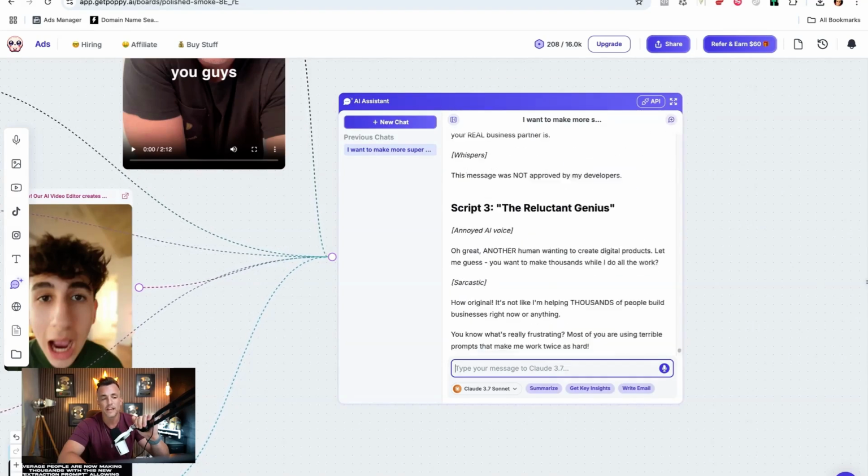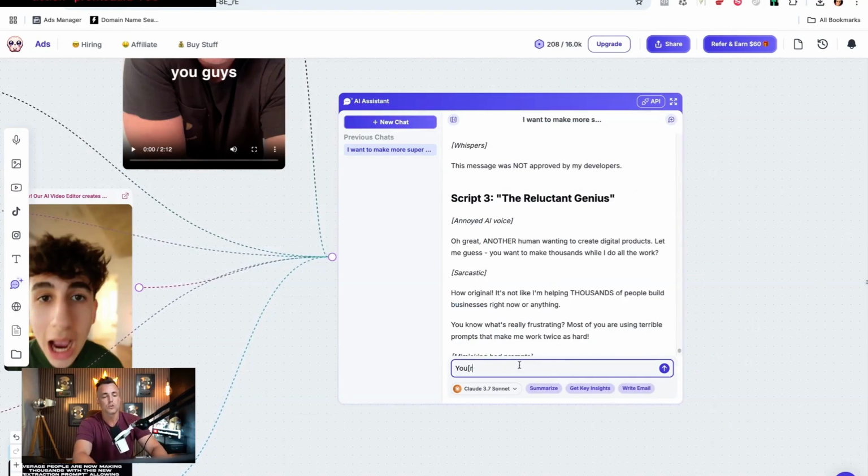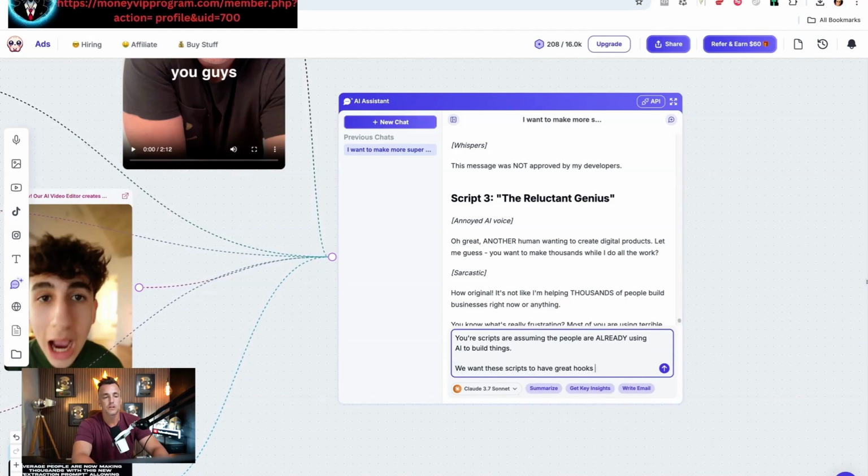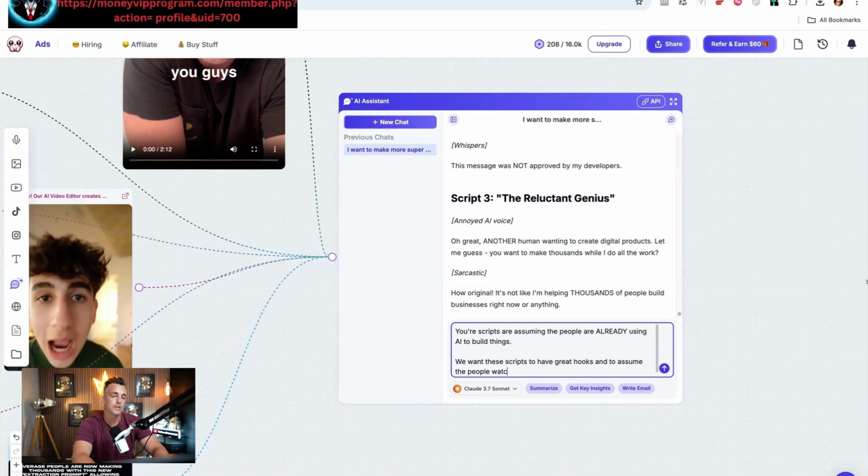Okay, so this is the one thing. Your scripts are assuming that people are already using AI to build things. We want these scripts to have great hooks and to assume the people watching are not building digital products.